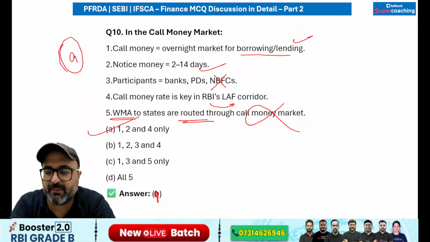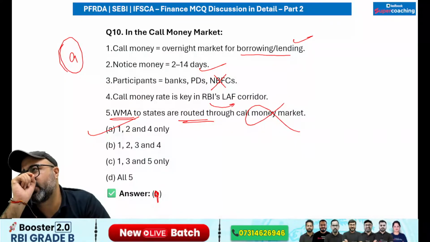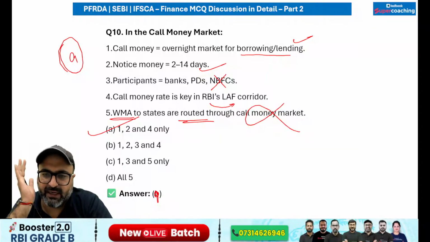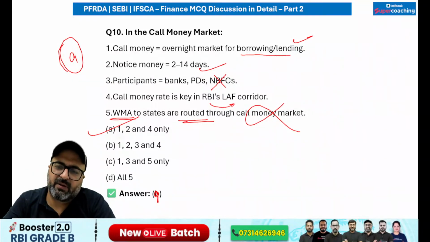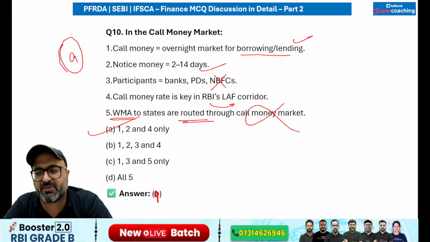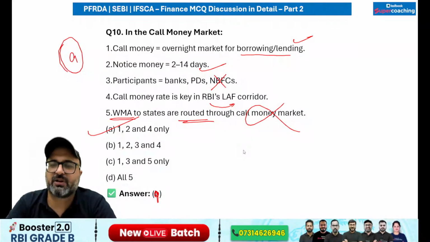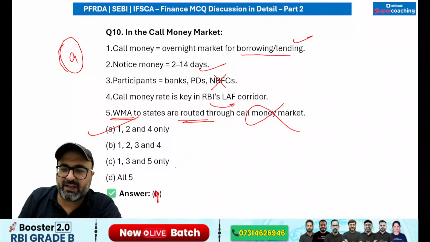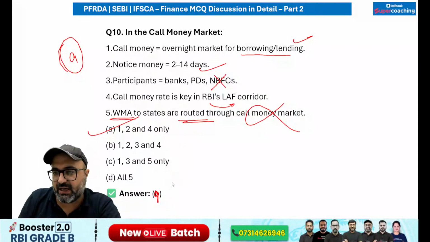See, actually call money market is basically specifically for banks as well as the primary dealers. It does not allow mutual fund companies, insurance companies to be its part. In case of lending segment, lenders can include the other areas, but in case of borrowing, we can include only scheduled commercial banks and primary dealers. NBFCs are not allowed because call money market is meant for very short-term liquidity adjustments among banks and primary dealers. So that is a point which you need to remember. So answer needs to be A option. Remember that, that is correct.